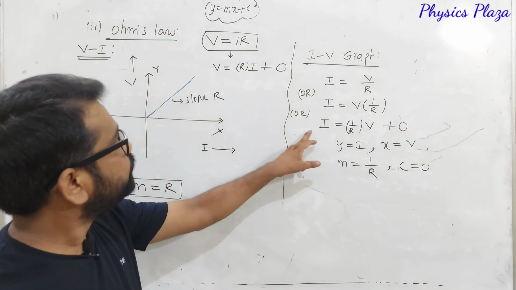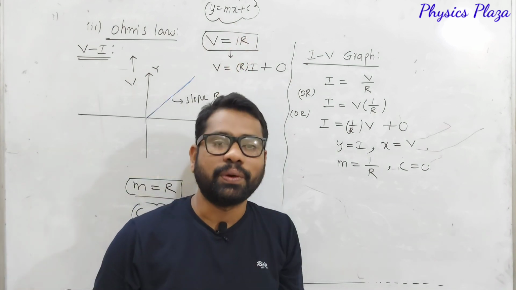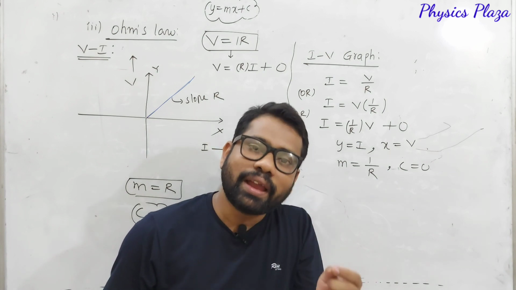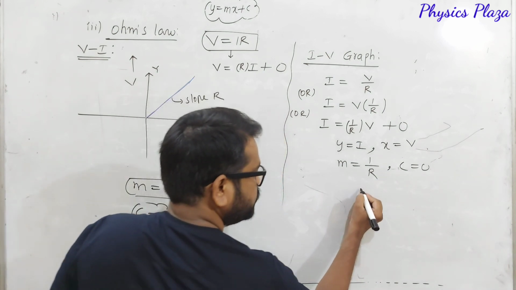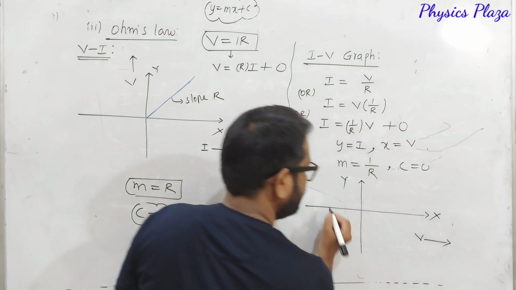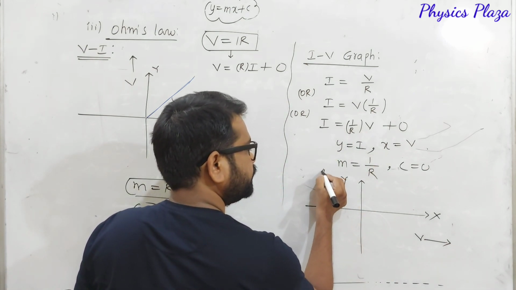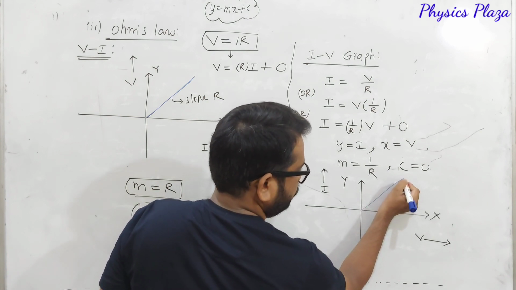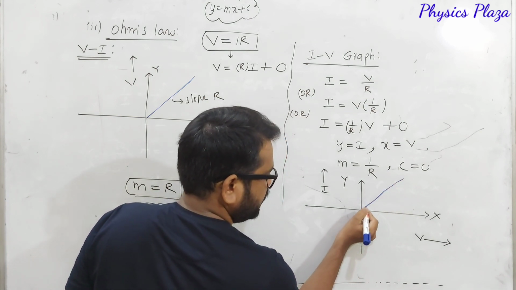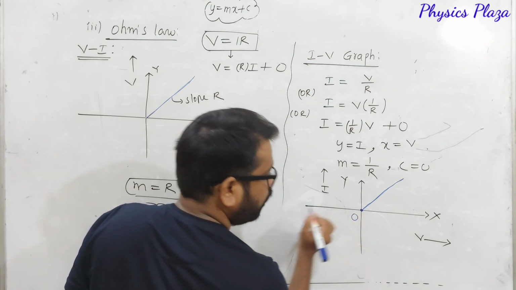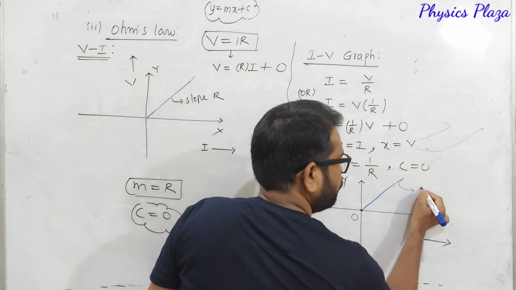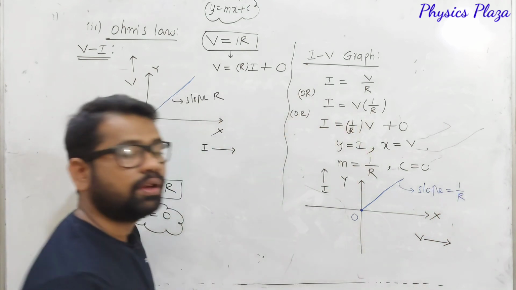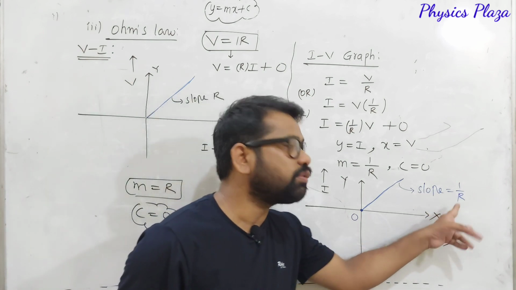So dear children, as it is in the form of y is equal to mx plus c, we will get a straight line only. And here the y-intercept is 0, which means we will get a straight line passing through the origin. V should be taken on the x-axis, dear children, and I should be taken on the y-axis. So what type of graph do we get? We'll get a straight line which is passing through the origin only. But the difference is that, dear children, for this the slope is going to be 1 by R. This is how actually we get the slope 1 by R.